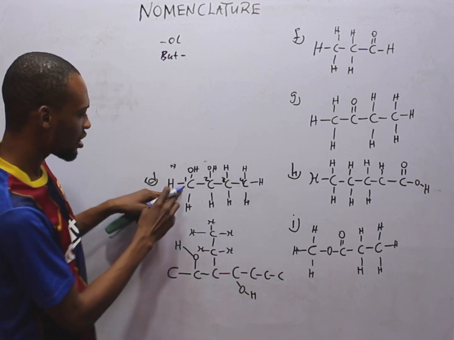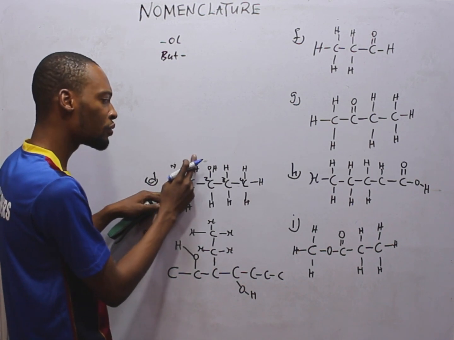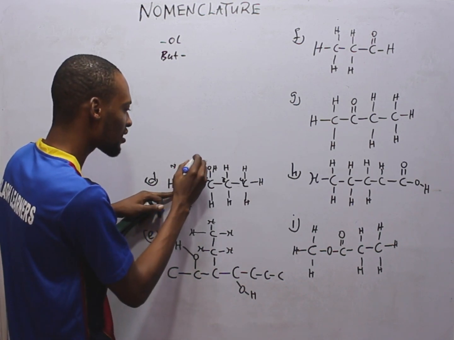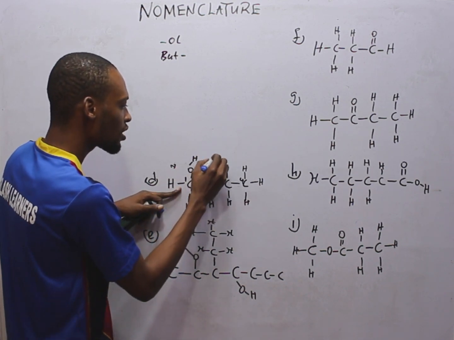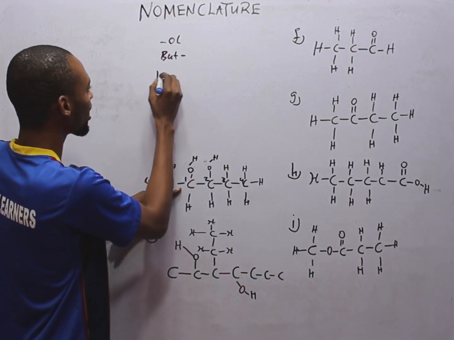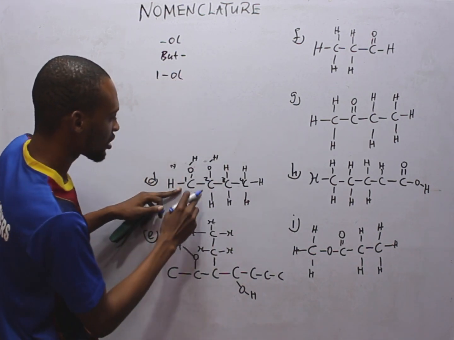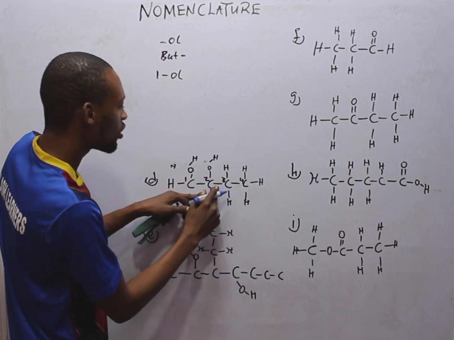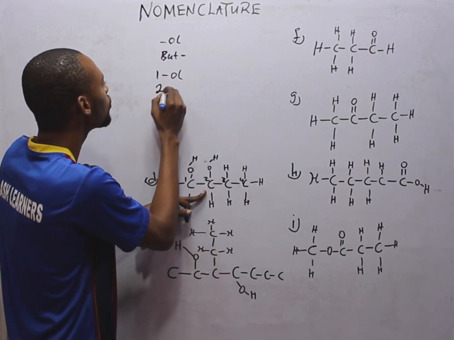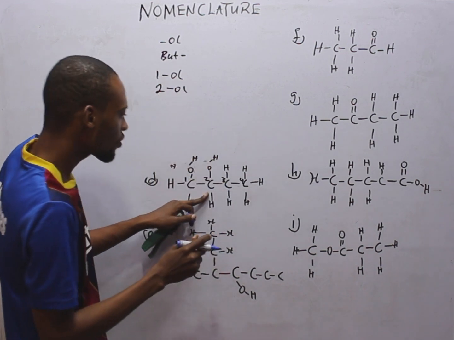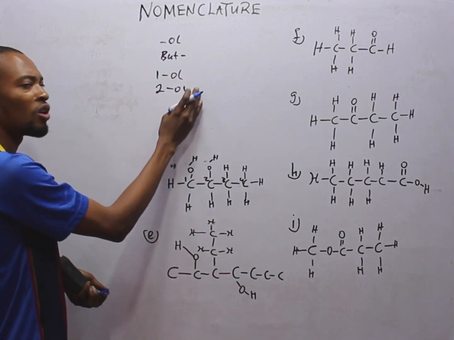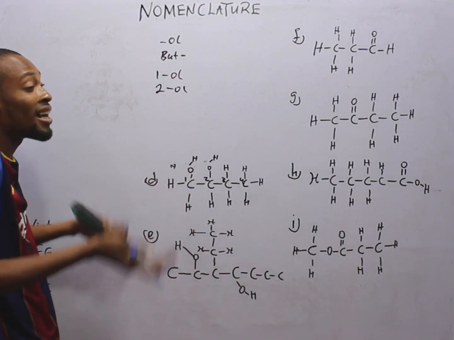Looking at this, in carbon 1, we have an OH group. It's something like this. So we have 1-ol. In carbon 2, we have another OL. So 2-ol. Now that we have ol and ol, what is it? Diol.